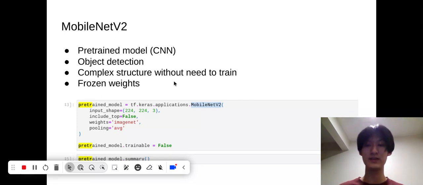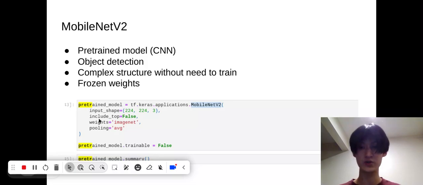Great. And then we see here that this is how we use the MobileNet. We just use tf.keras.applications, and then we just load it, and we have this pre-trained model. We have some of the parameters here, and we have trainable equals false, so we're not going to touch any of the original model. Great. And then there's a summary of it.